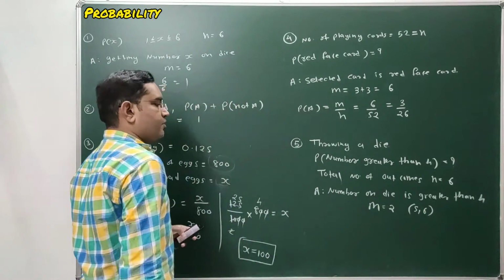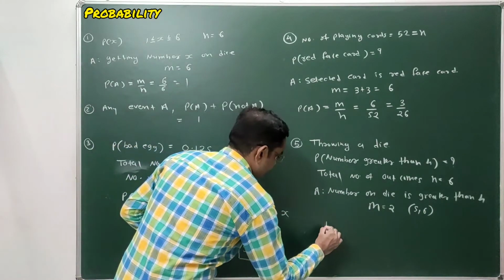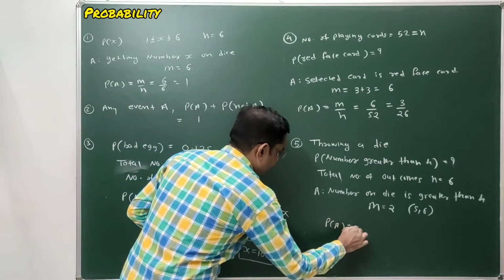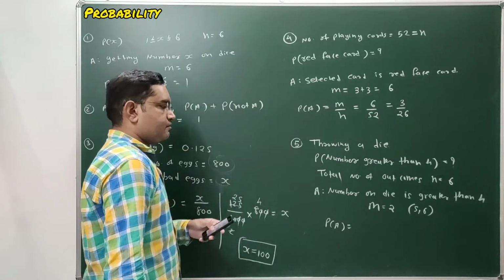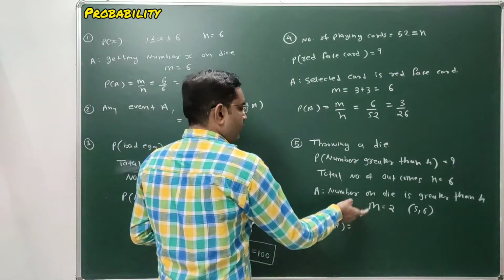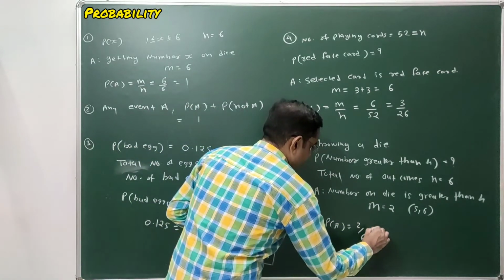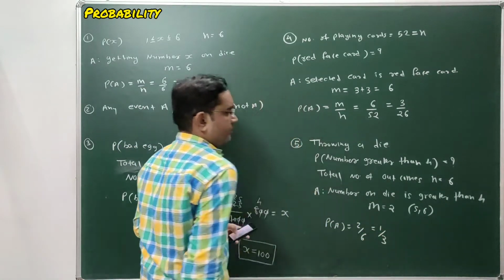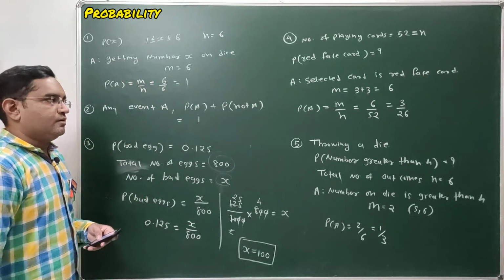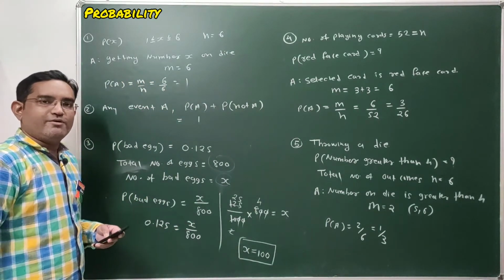So the total number of favorable outcomes is 2, and hence the probability of getting event A, a number greater than 4 on a die, is 2 by 6. Hence our answer is 1 by 3. Clear students? Pause the video and note it down.